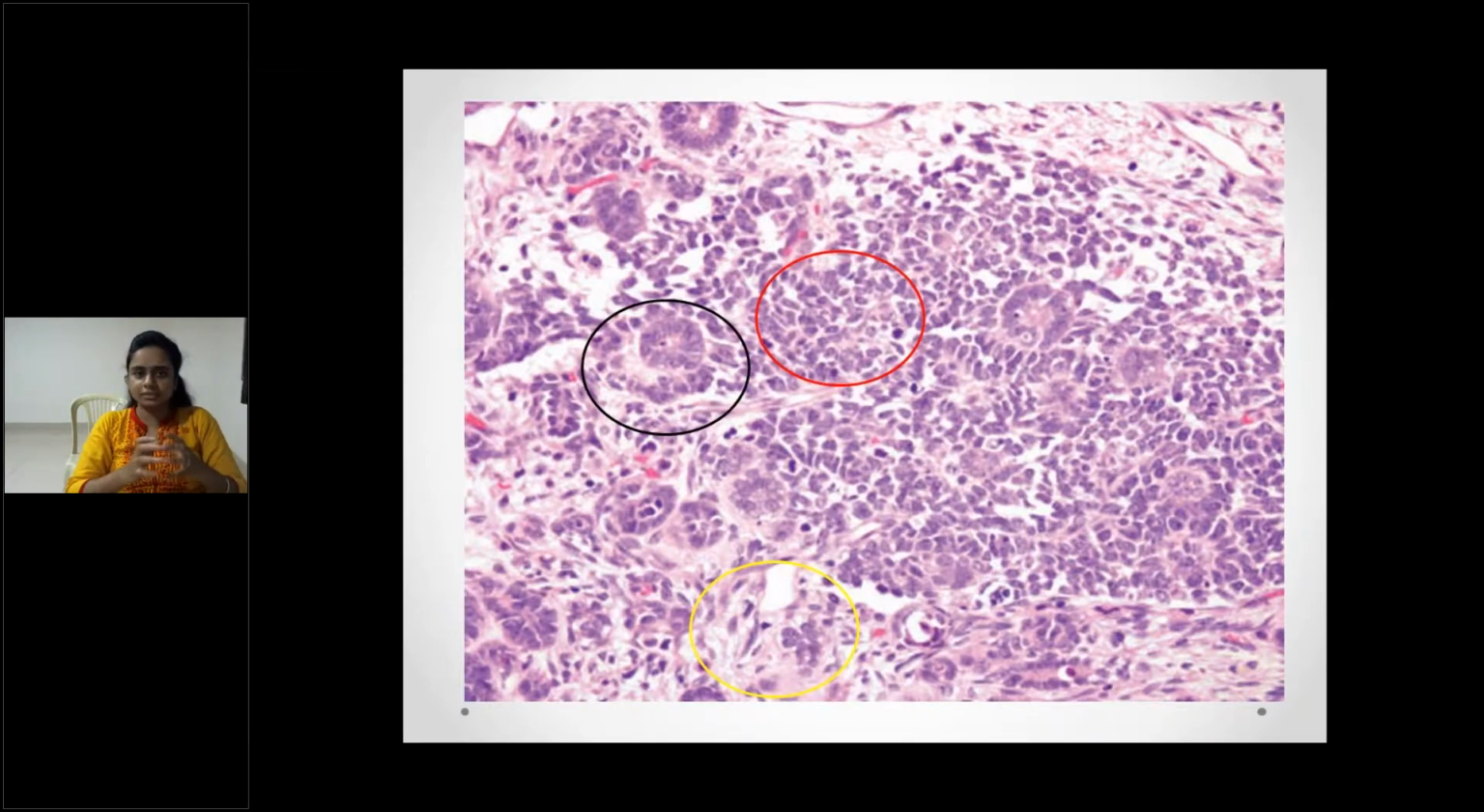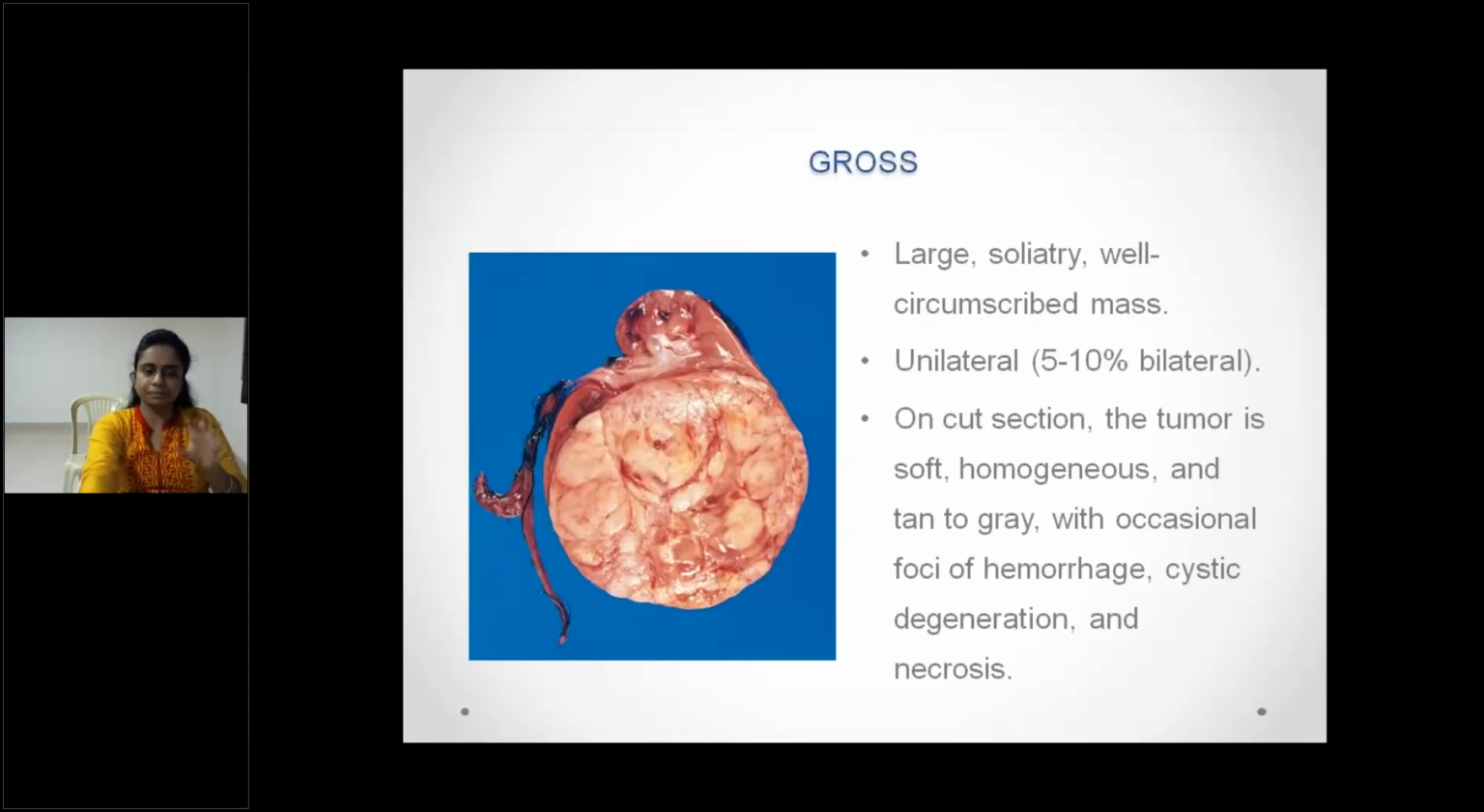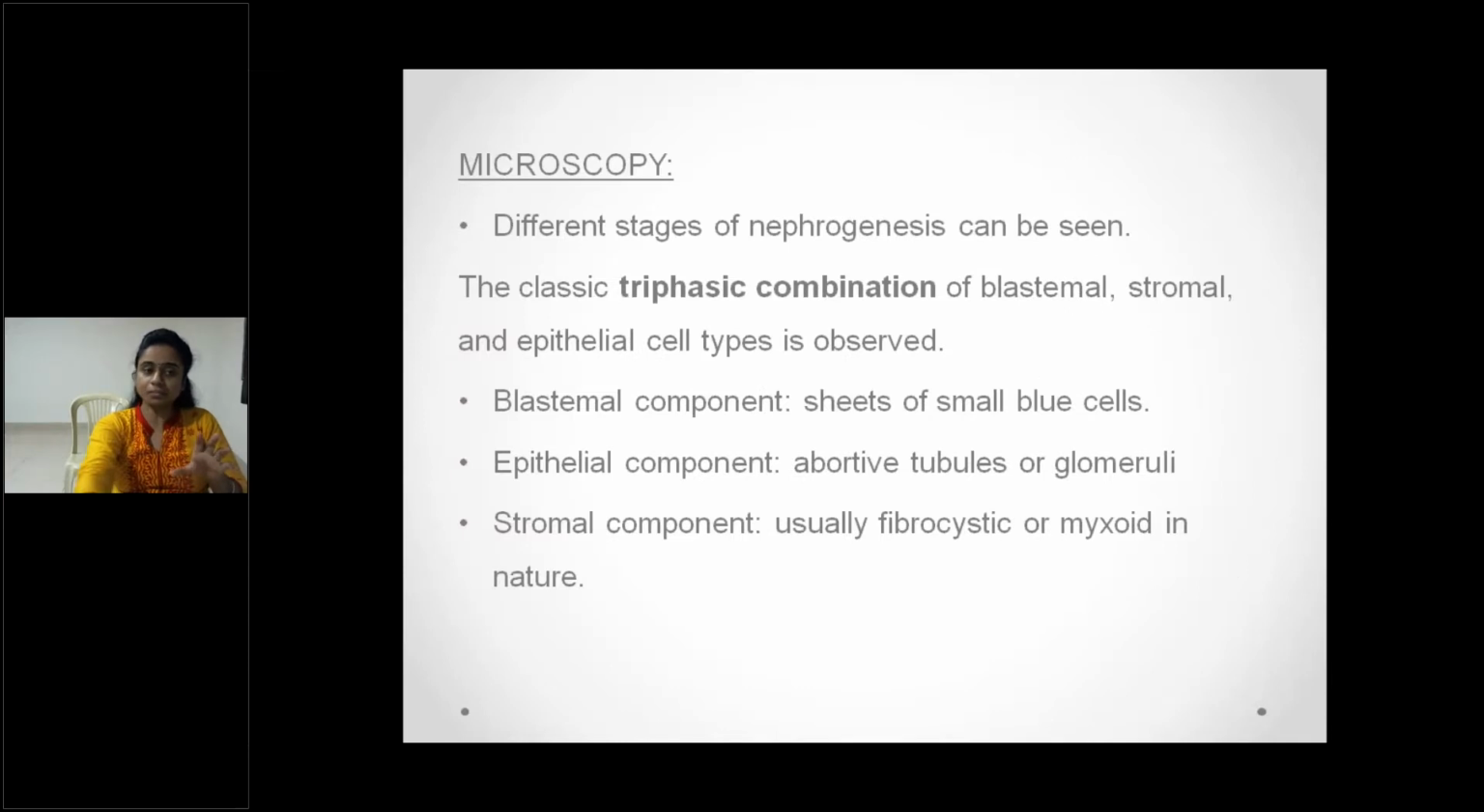Coming to gross: solitary, well circumscribed, homogeneous mass. Large, usually unilateral mass. Microscopically, these three components you need to remember: blastemal component, epithelial component, and stromal component. Blastemal component, sheets of small blue cells.